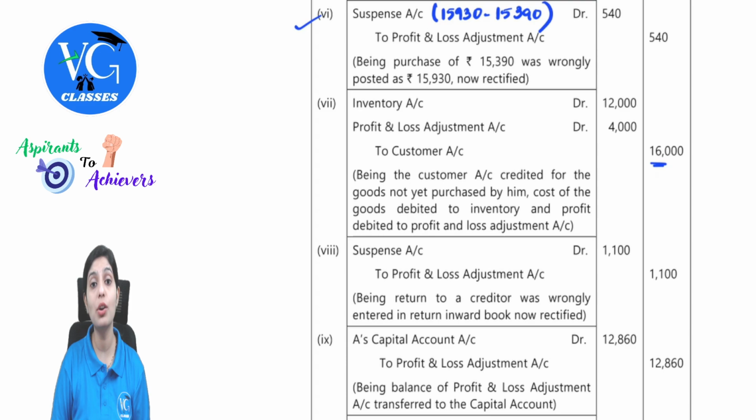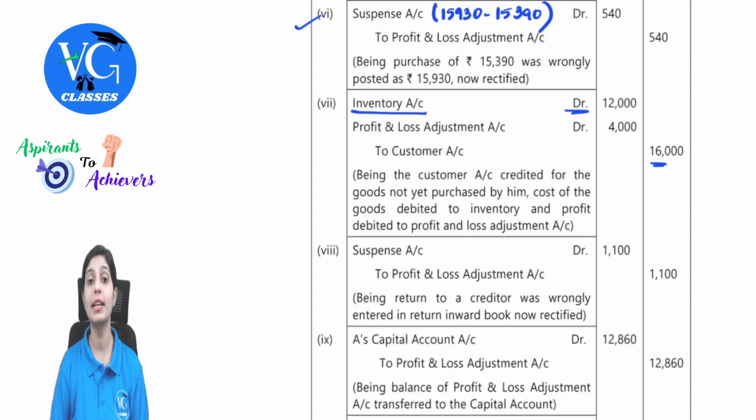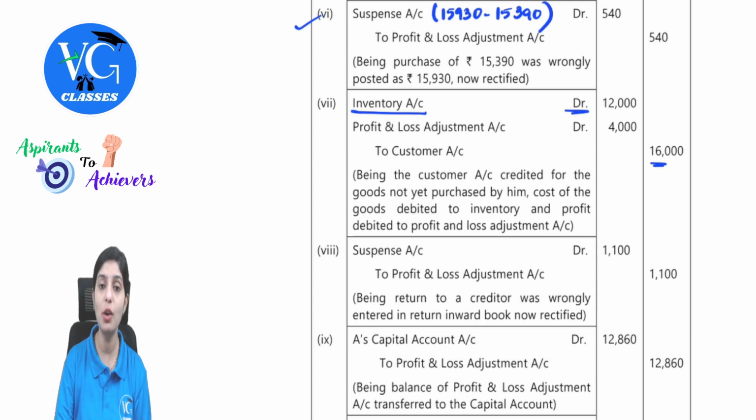Remember, inventories are your assets. When it increases, we will debit. So the entry here will be inventory account debit. Remember, as I told you, you cannot show this at selling price. So they have given us the profit margin. 16,000 was the selling price. If I have to find out the cost price, I will take out the gross margin inward. So on 16,000 as a selling price, if I take out 25%, I will get 12,000. I hope this is clear.